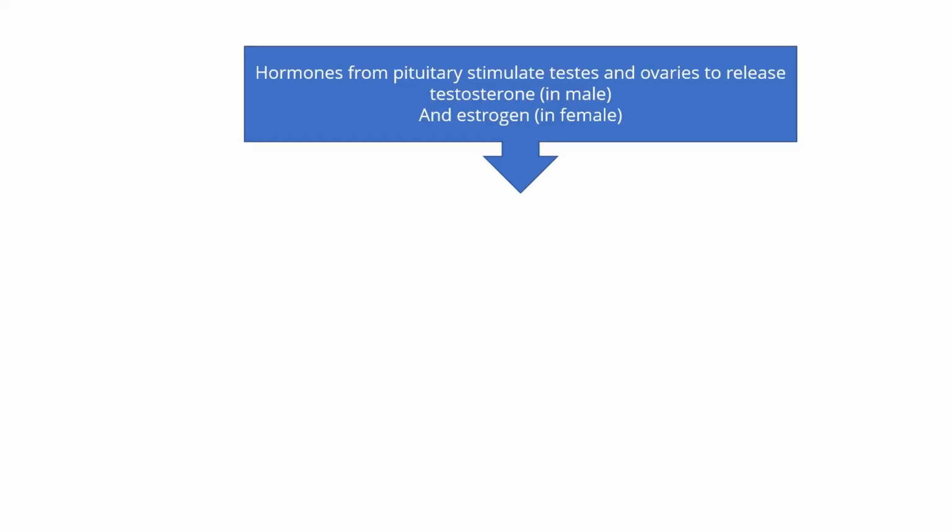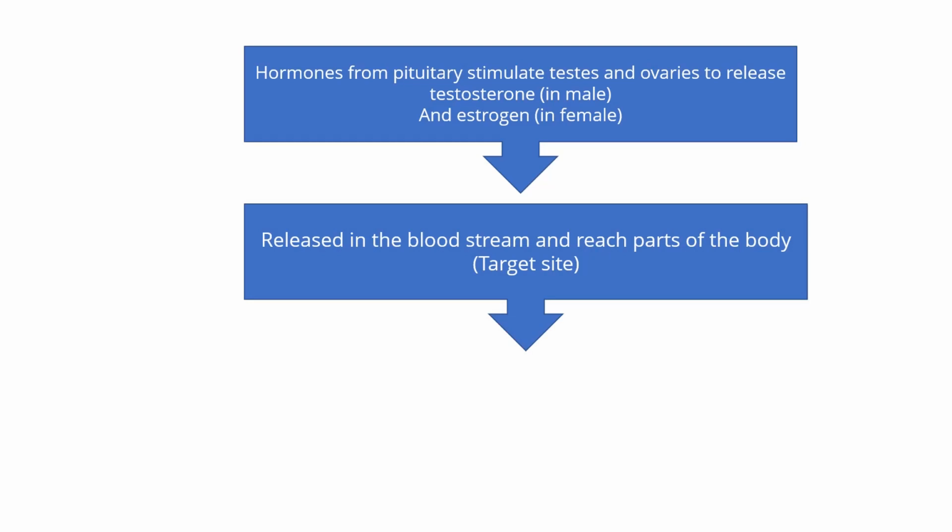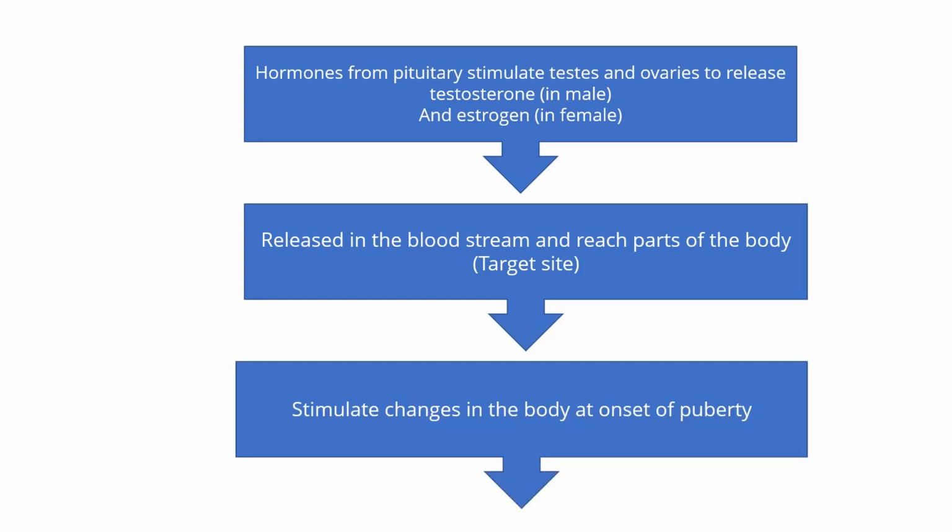So the hormones from the pituitary gland stimulate the testes and ovaries to release their hormones. In case of male, testosterone is secreted, and in case of female, estrogen is secreted. Now these hormones are released in the bloodstream and go to the target site where they are required. And when they reach the target site, they cause change in the body at the time of puberty. So this is how the pituitary gland generally controls the functioning of endocrine glands.